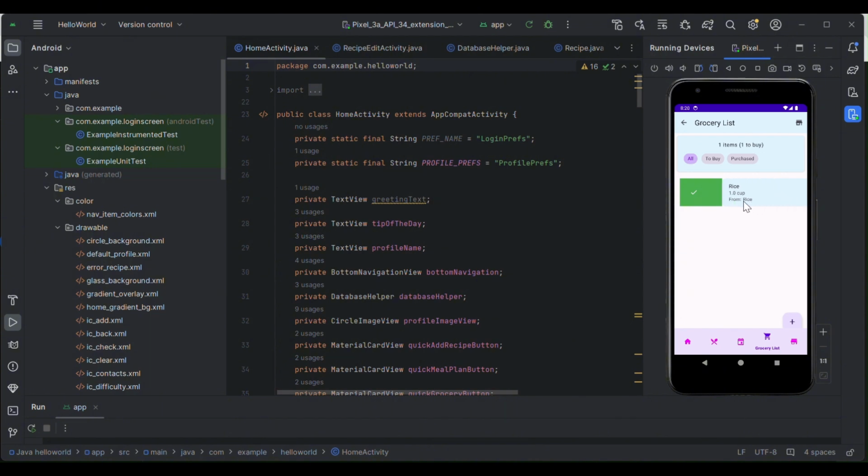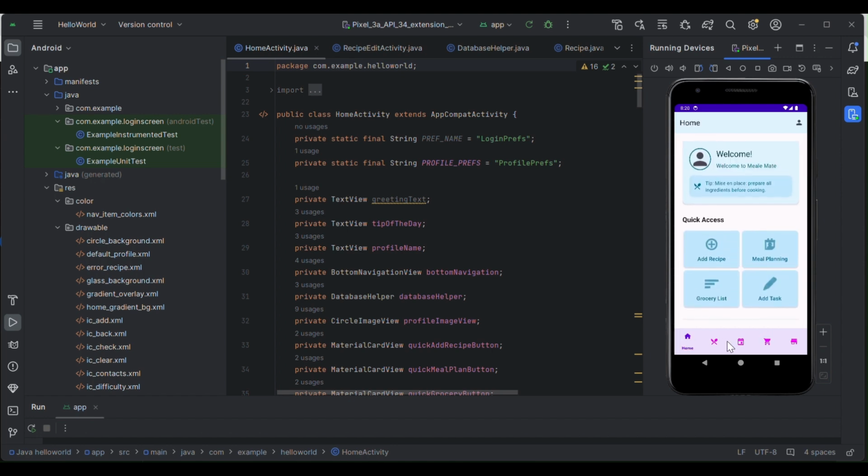Finally, we can swipe right to buy, and we can see it in the purchase list.